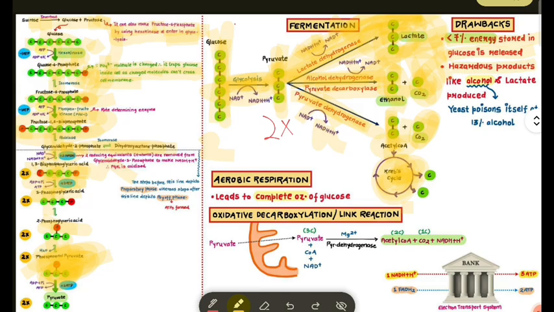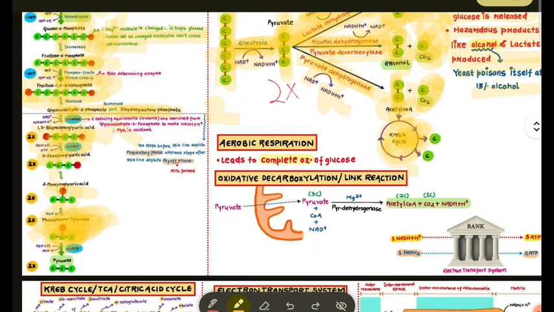Hazardous product forms, which one? Glycolysis. And like alcohol, lactate is produced. Yeast is poisoned by 13% alcohol.